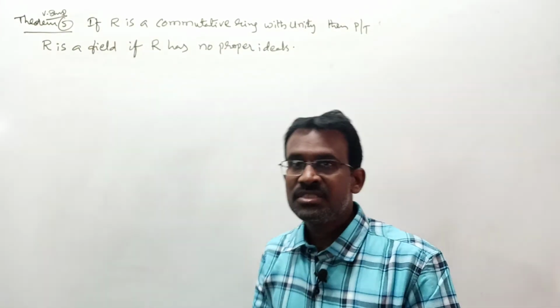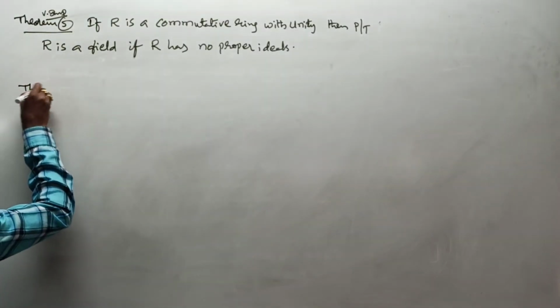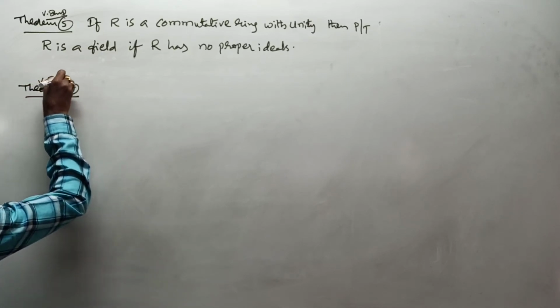Now let us see the next very important theorem, theorem number 6. Many times it has come in the exam as a repeated question for you, right?